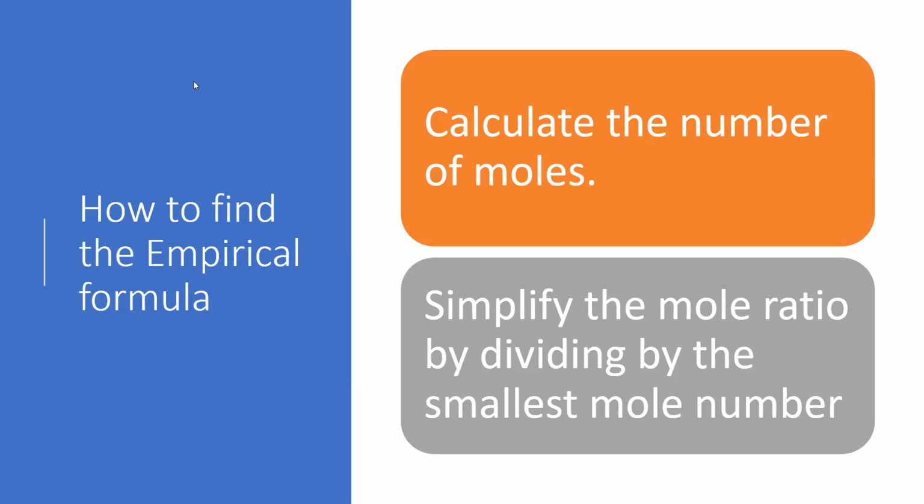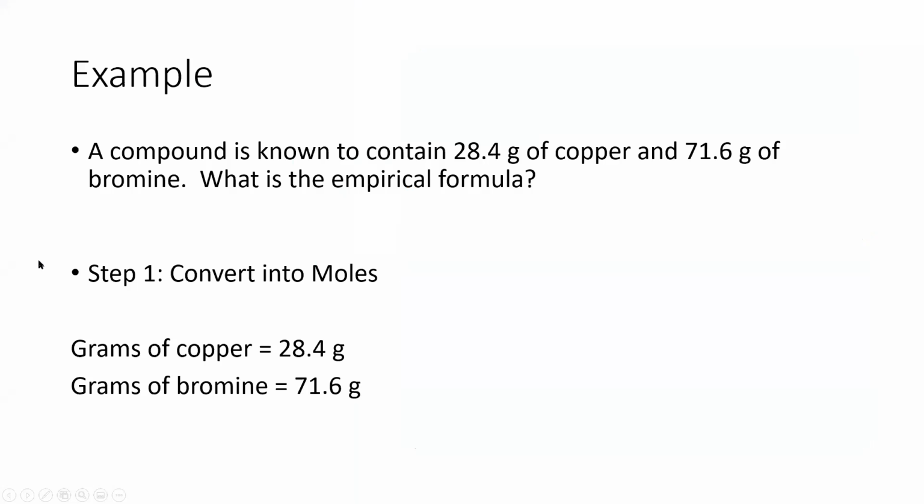So, what does this look like when we actually have a problem? In a typical empirical formula problem, we know it's going to look something similar to this. A compound is known to contain 28.4 grams of copper and 71.6 grams of bromine. What is the empirical formula? Well, our first step is we need to convert what we have into moles. So we have this 28.4 grams of copper and we have 71.6 grams of bromine.